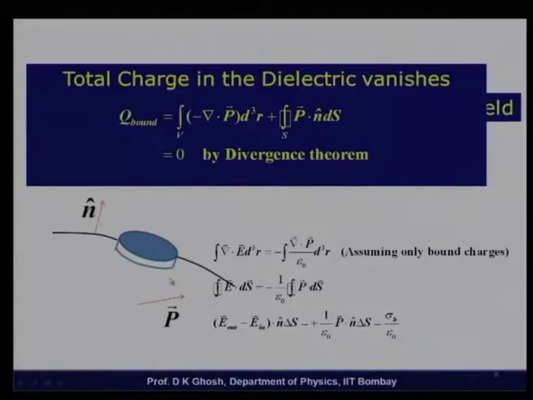So, I have only a contribution from inside, and we already know that P dot n is nothing but my bound charge density, the surface bound charge density. There is a delta S missing here.